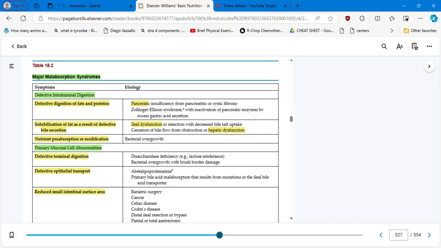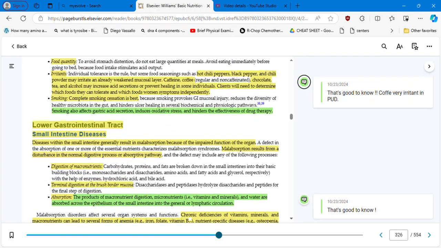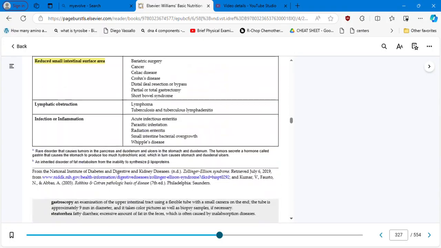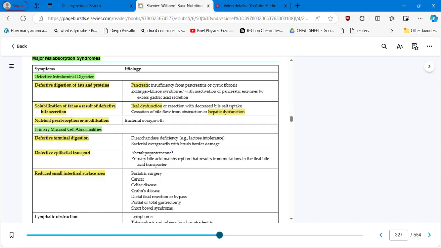We have the ones related to defective intraluminal digestion. Okay, so the author is presenting right now the defects in intraluminal digestion. He divided the malabsorption syndromes in two: defective intraluminal digestion and primary mucosal cell abnormalities. Under the first concept, we have defective digestion of fats and proteins, and here he's talking about the pancreas.